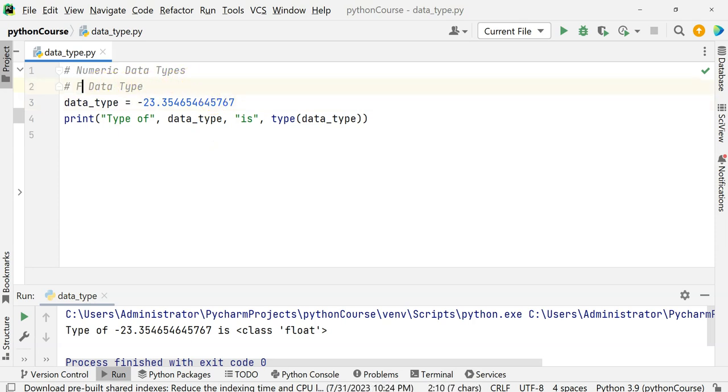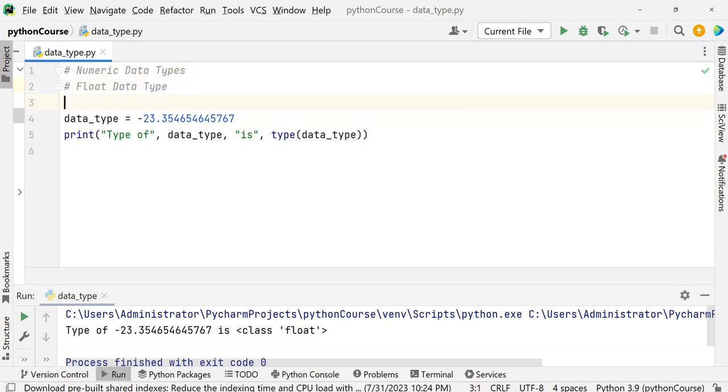Exponential. Have you seen it when you studied C or C++? You might have seen something like 34E56. What does this really mean? This means 34, sorry, not raised to, 34 into 10 raised to 56. This is how it works.